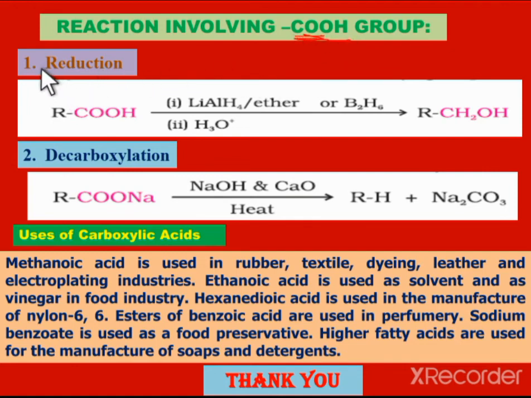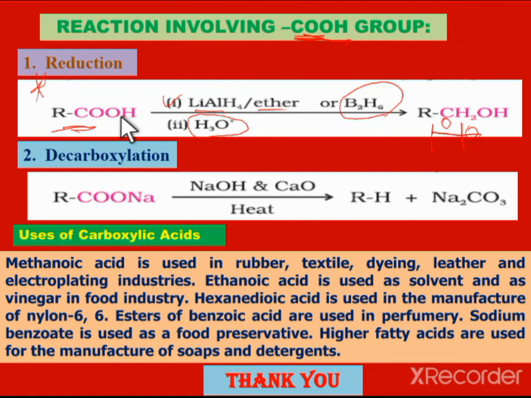In that, the first one is the reduction. When the carboxylic acids are treated with lithium aluminum hydride in the presence of ether, followed by acid hydrolysis, we can get the primary alcohols. Here instead of lithium aluminum hydride we can also use B2H6, that is diborane. In that case also the carboxylic acid can be converted into primary alcohols. Primary alcohols can be obtained this way.